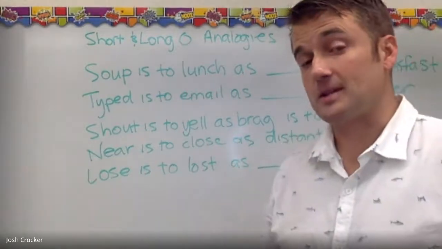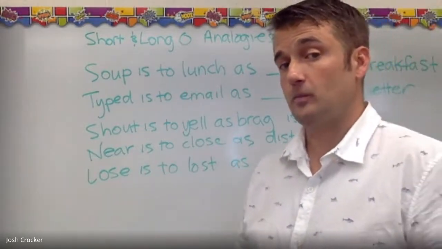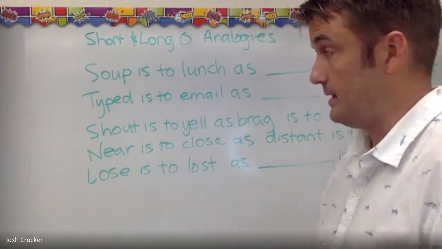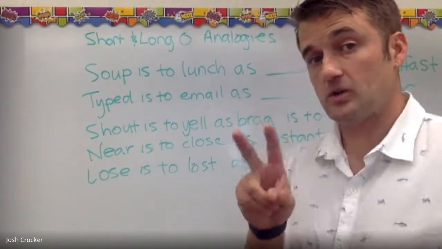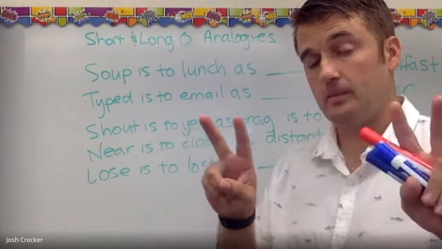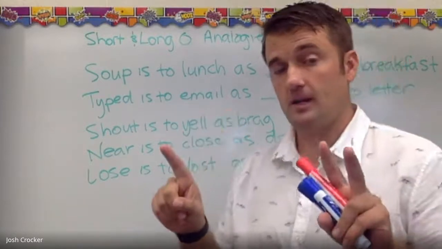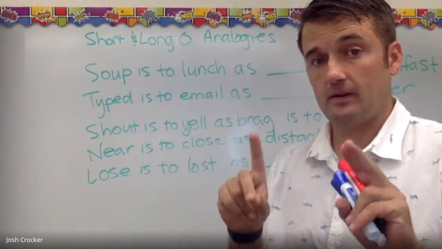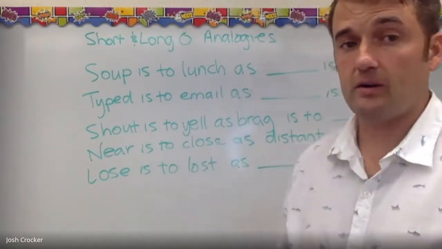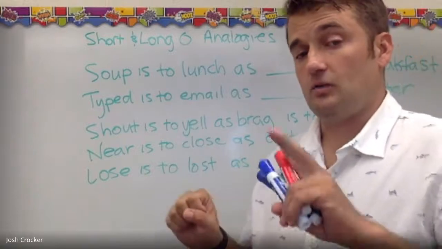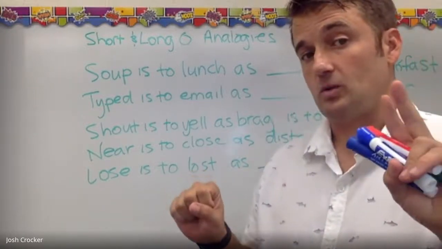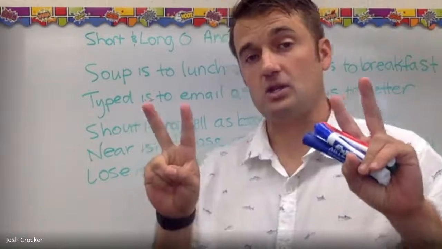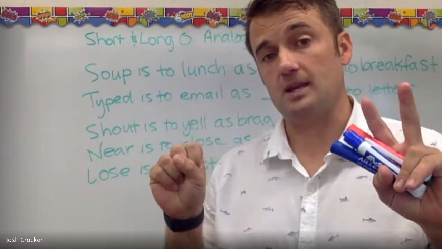Okay, so now analogies are really interesting. What you need to do with an analogy is you're going to get two pairs of words, okay? And in one pair, a word is missing. So you've got this pair, and then you've got this word, and its partner is not there. The way that you figure these out is you figure out the relationship between the first two words, and then the relationship between these two words has to be the same.